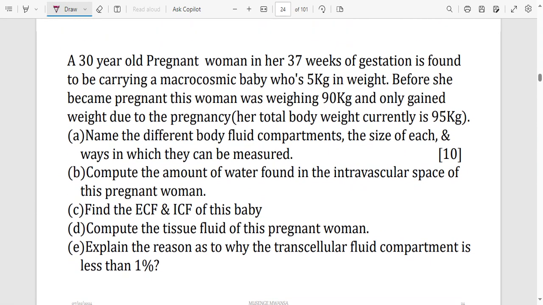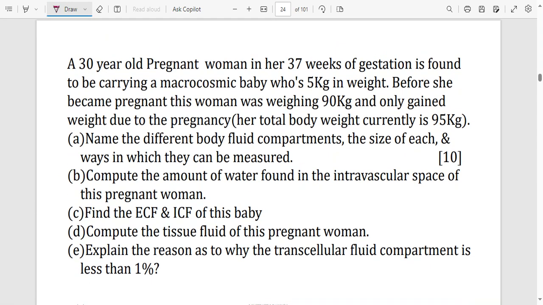So the first question is, name the different body fluid compartments, the size of each, and ways in which they can be measured. And this question is very much common. I've seen it in a lot of exam questions. And then compute the amount of water found in the intravascular space. Find the ECF and ICF of this baby. Compute the tissue fluid of this pregnant woman.